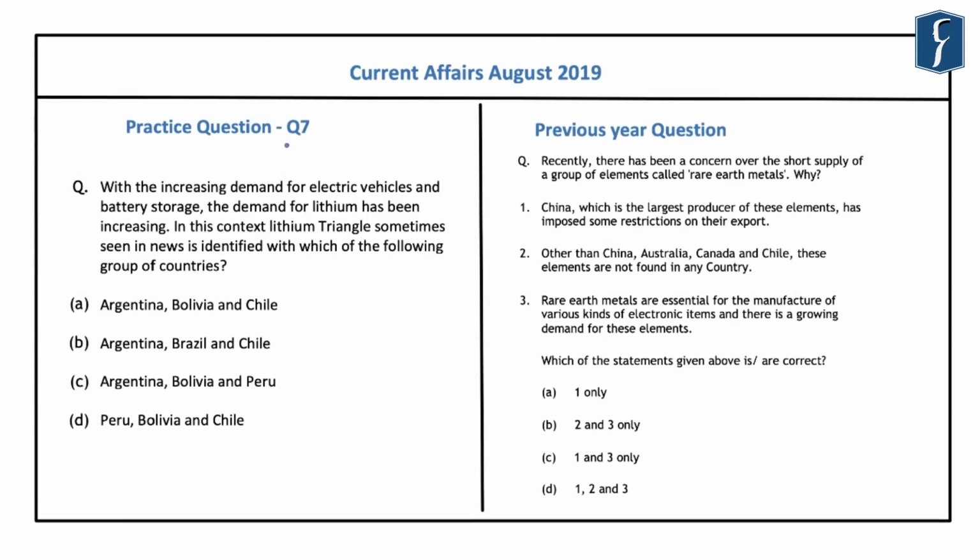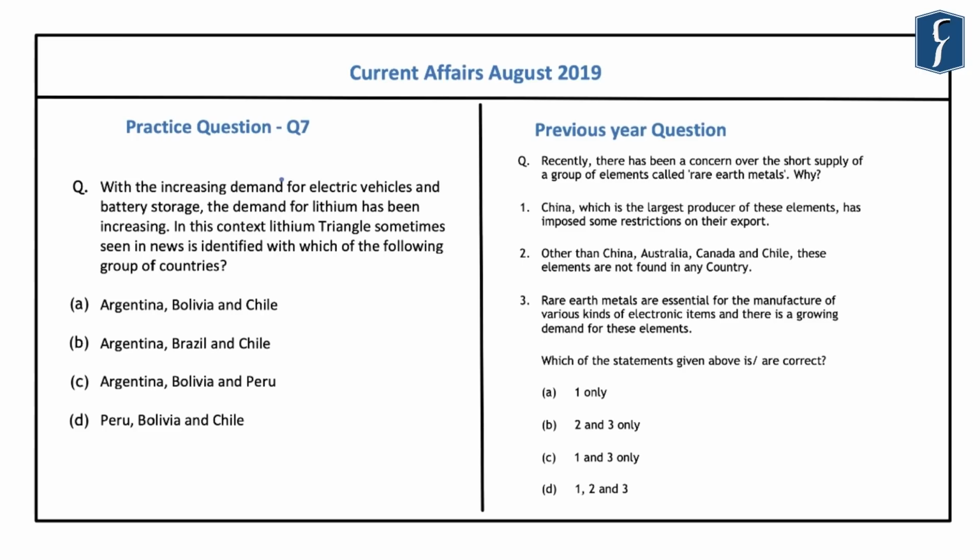Now, this 7th question has been found based on another important current affair from the month of August. And it was related to the government's announcement of creating a joint venture company known as the Khanij Bidesh India Limited, or KABIL. And this is being set up to ensure the mineral security of India. Now, the main objective of this KABIL is to ensure a consistent supply of critical and strategic minerals to Indian domestic market, and also ensure mineral security of India.